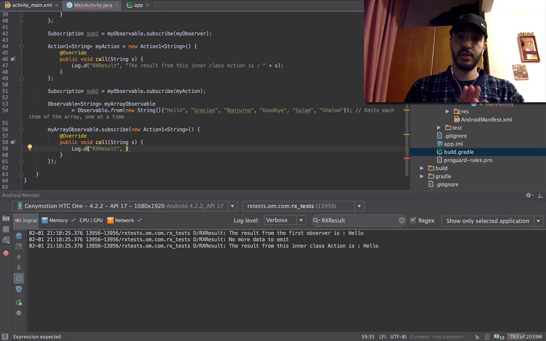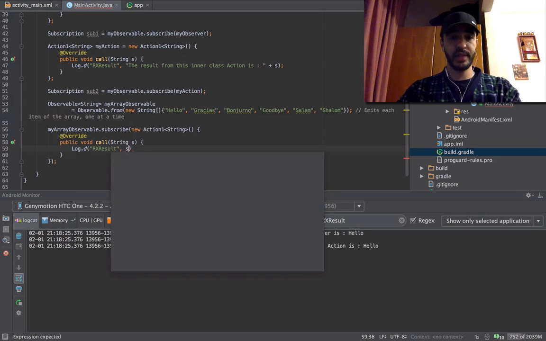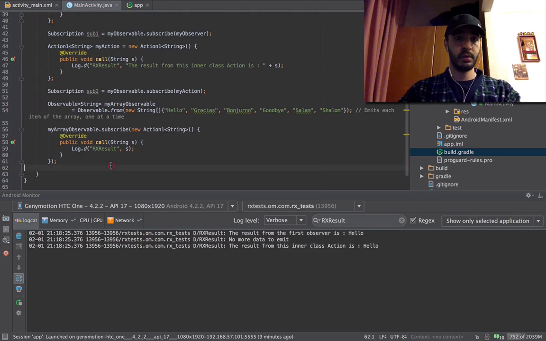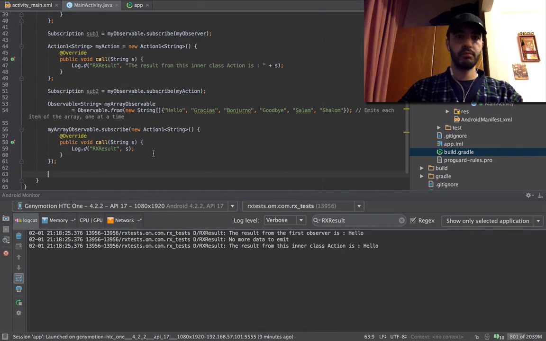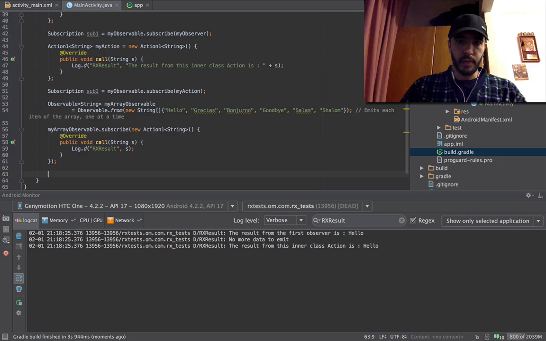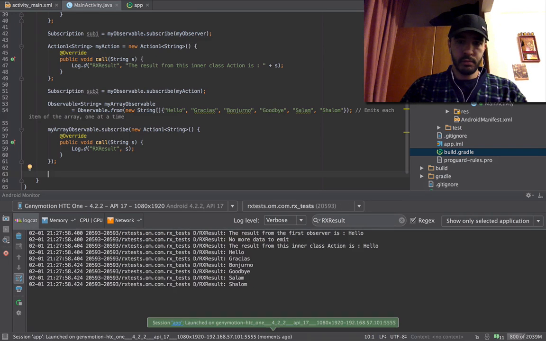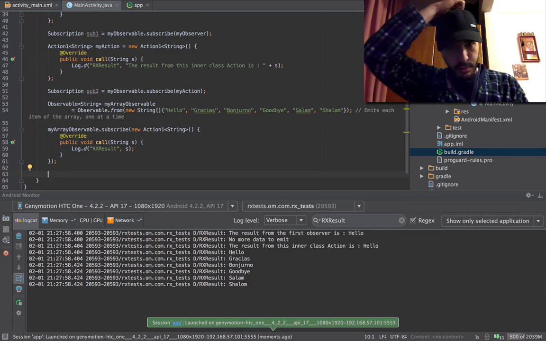We'll say just S. Here we go. When you run this code, you will see each of the numbers of the array printed one after the other. Okay, let's try. I think I'm insane. My God, it worked.